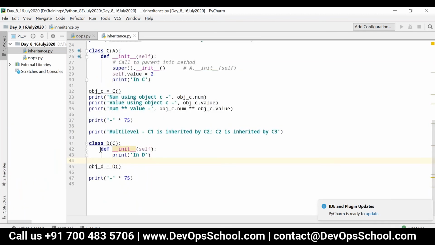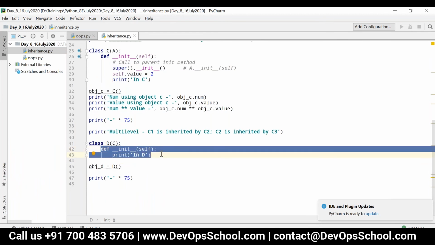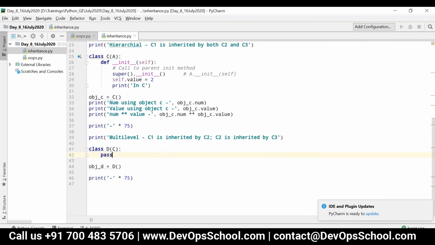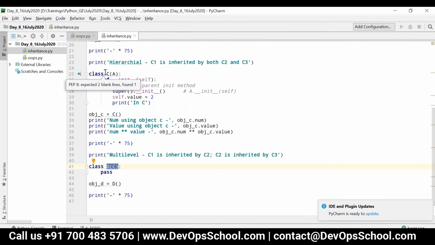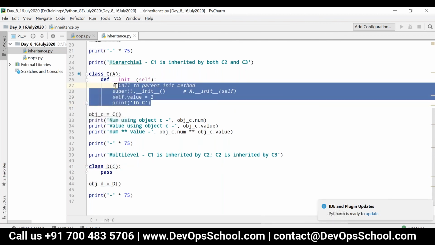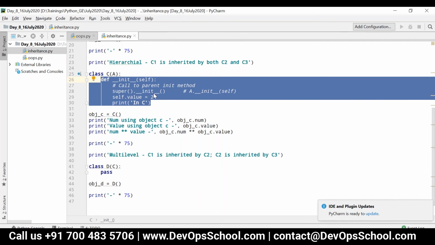Now I don't have the init method in D. Basically D inherits C and C inherits A. First it will check in its immediate parent. What is this immediate parent? C. C has its own init method, right?